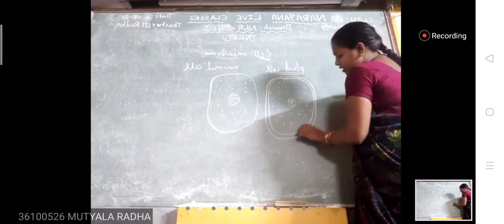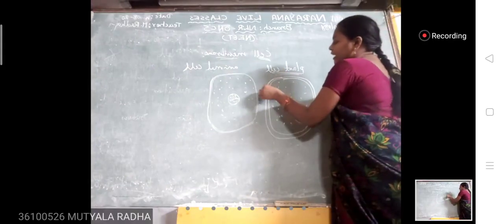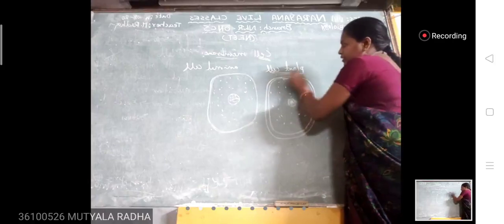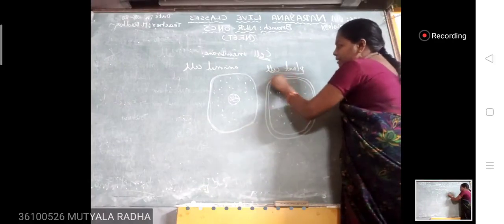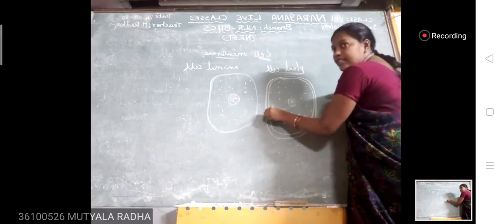Observe this picture, Nana. In the plant cell, the cell membrane is present between cytoplasm and cell wall. Write the running notes.